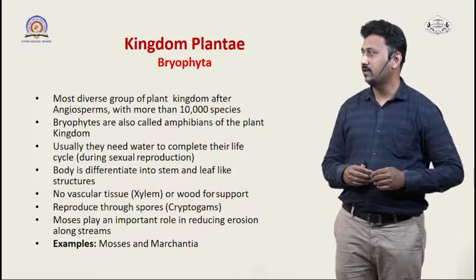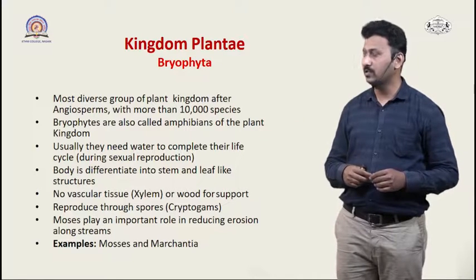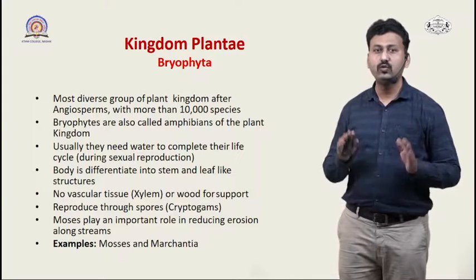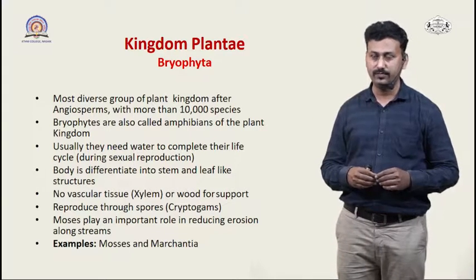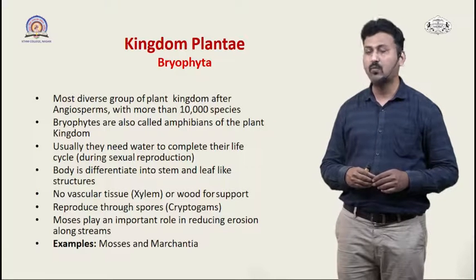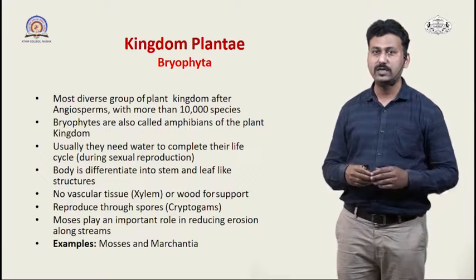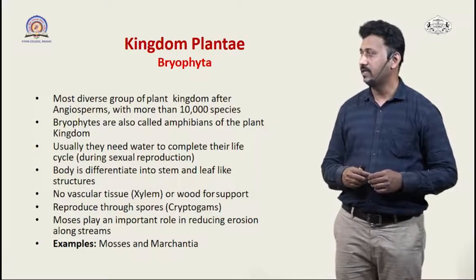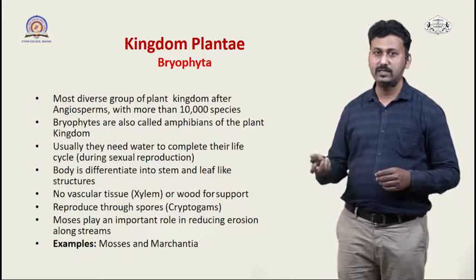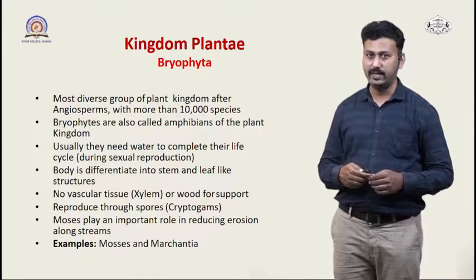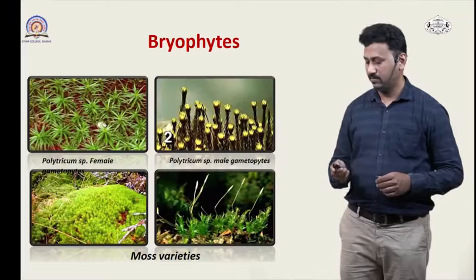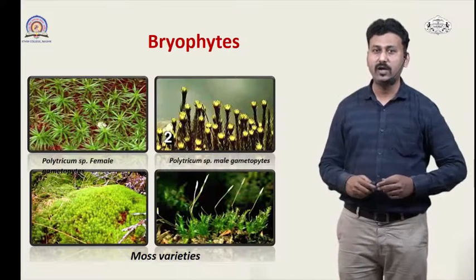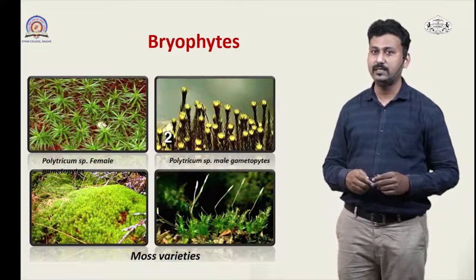Now if we see the reproduction, they reproduce by spores, and most of them play a very important role in preventing the erosion of the soil. So examples include mosses, all the mosses which are growing in the aquatic areas, as well as Marchantia, which is one of the moss species growing in the aquatic areas. In this picture you can see different forms of the bryophytes that can be observed in nature.